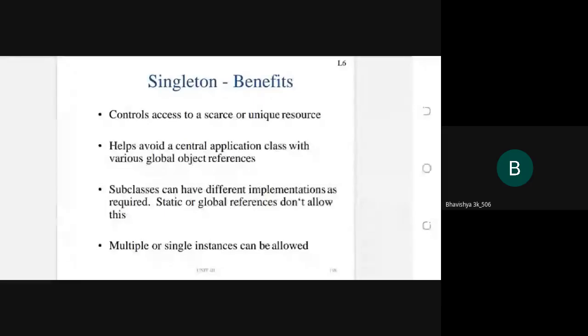Already I told you about the benefits of the singleton design pattern. These are all the consequences of the design pattern, so benefits are also called the consequences. Controls access to a scarce or unique resource. Control access means you can create only one single instance for the class. At that time you can use the singleton design pattern. In the same way, it helps avoid a central application class with various global object references.